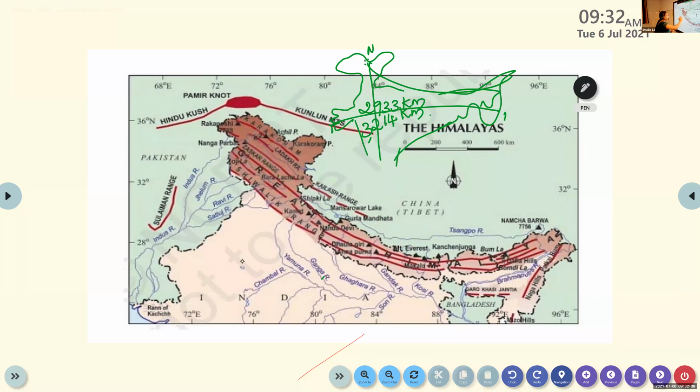Okay. So which is the northernmost state in India? Kashmir, yes, Kashmir. Then, the easternmost state? Arunachal Pradesh. Arunachal Pradesh.